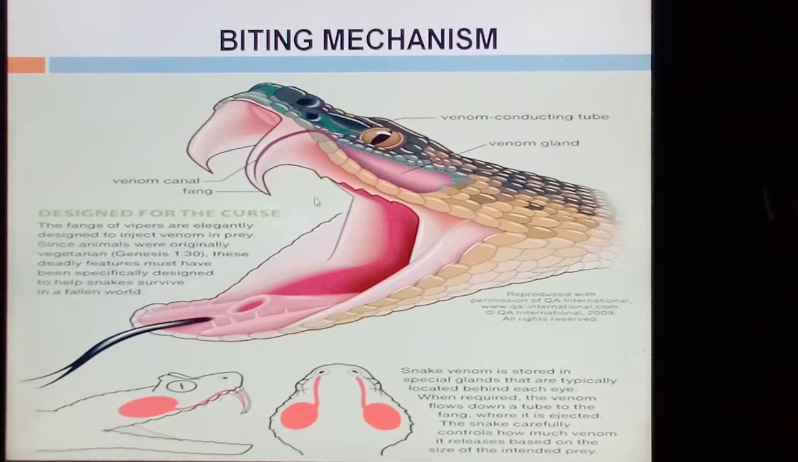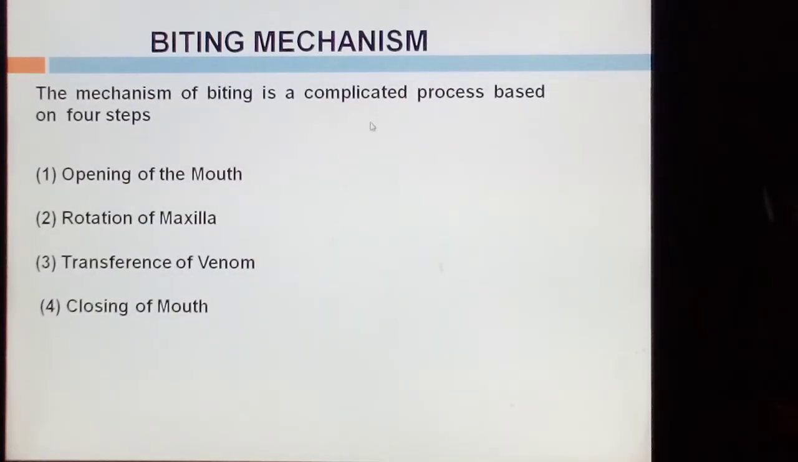These are the biting mechanism with biting apparatus. These are the poisonous glands located behind the eyes. These are the duct and these are the fangs. The poisonous gland is full of venom. At the time of biting, the venom goes inside the duct to the fangs. The biting mechanism is a very complicated process based on 4 steps: opening of the mouth, rotation of the maxilla, transfer of venom, and closing of the mouth.